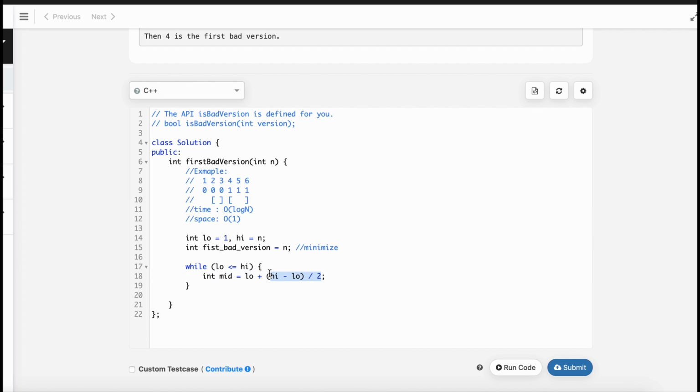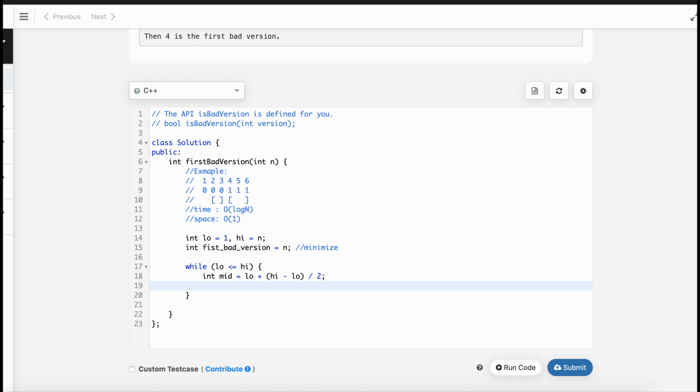We will get the half partition of the total range. But in order to calculate the actual value, we have to add low. In this way we can calculate the mid.